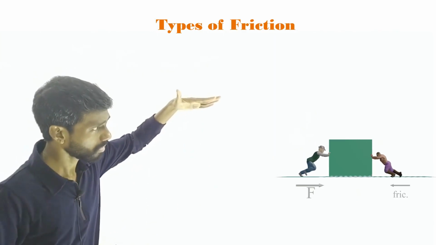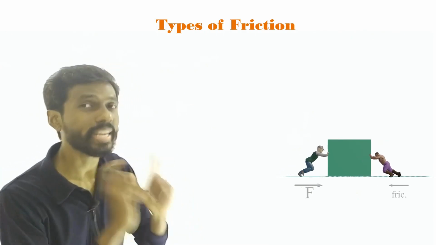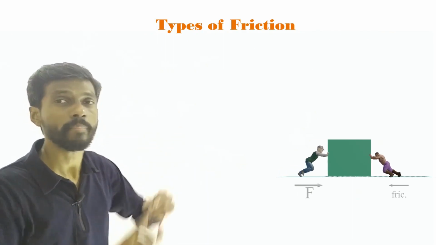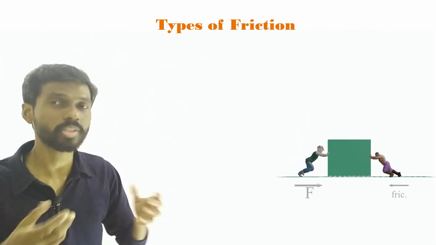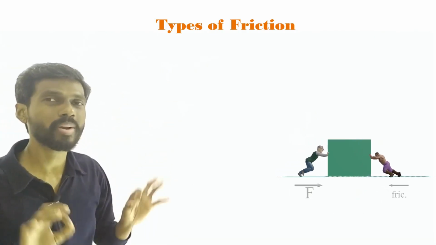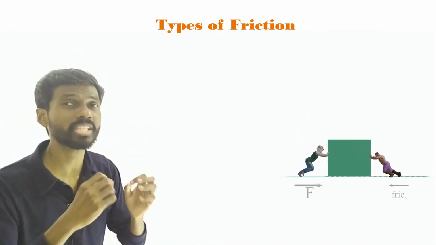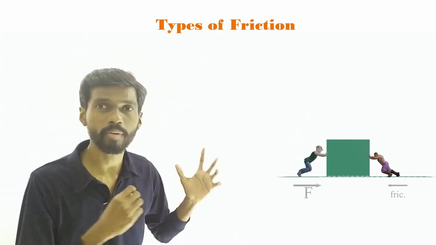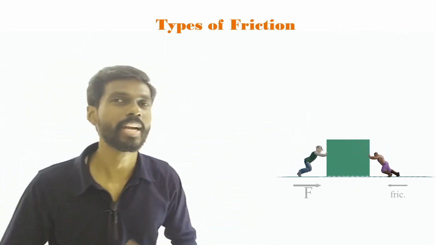Do you understand? So the maximum value of the static friction is called the limiting friction. Now kinetic friction acts when the object starts sliding, starts moving. Kinetic friction is a constant value, that is fixed. We have a formula to calculate the kinetic friction. We have a formula to calculate the maximum friction, the limiting friction, but there is no formula to calculate static friction. It is just against the applied force, equal in magnitude to the applied force, which is a variable force, right? So these are the three different types of friction. Let us understand these three types of friction one by one. Okay, so we'll write formulas to calculate the limiting friction, static friction, and also the kinetic friction, right? So let us do it one by one.